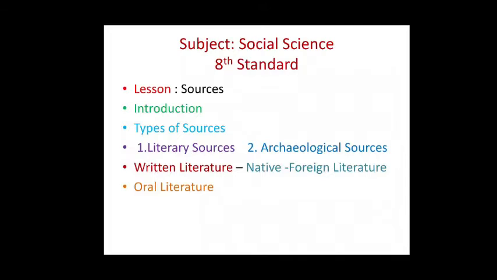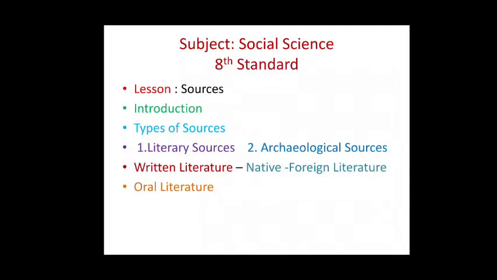Understand, children? So into how many types can sources be divided? Two types of sources are there. First, literary sources. Second, archaeological sources. Literary sources can also be divided into two types, written literature and oral literature.